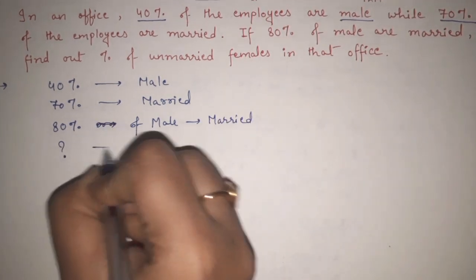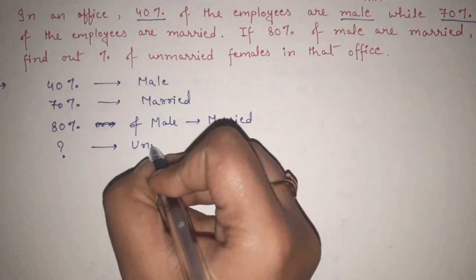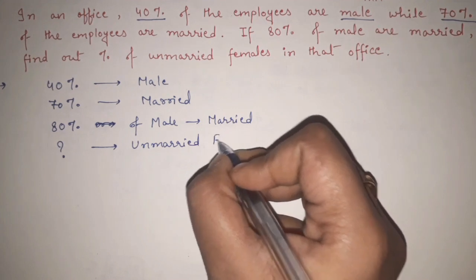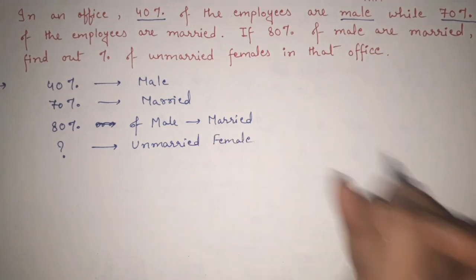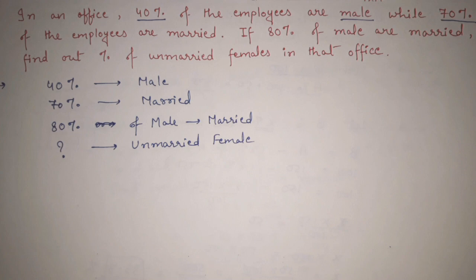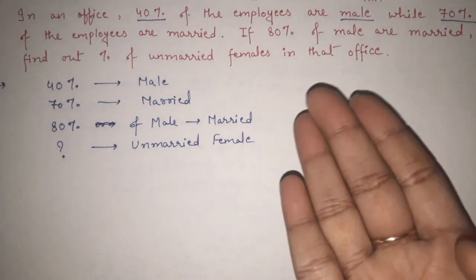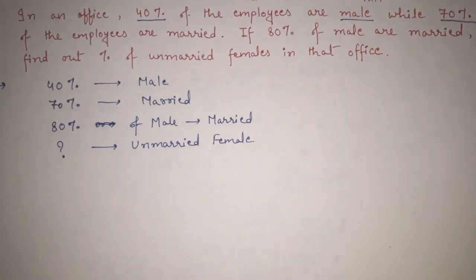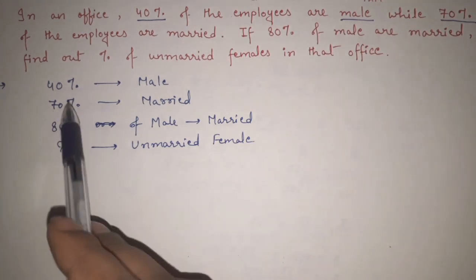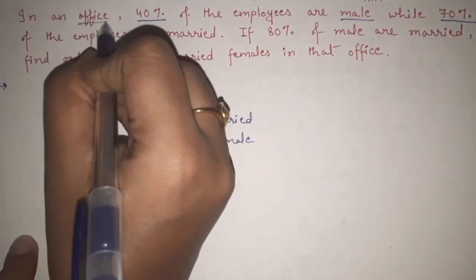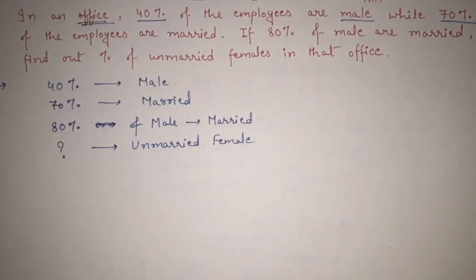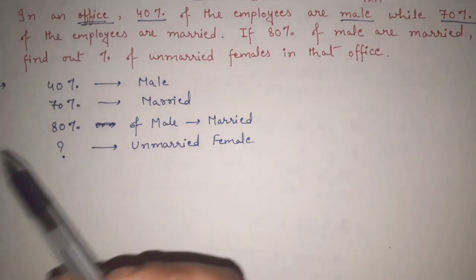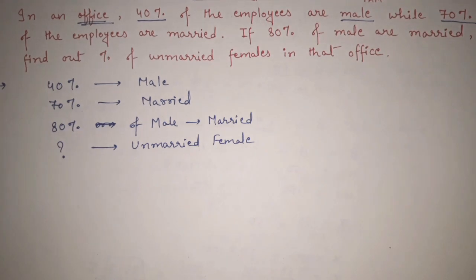So what is the percentage of unmarried females? So this question is not very easy as it is seeming to, because see, in this question we are having 4 different things: married, unmarried, male and female. These 4 criteria are there. We are talking about one office. Among the employees of the office, it is told that 40% of the employees are male. Overall, 70% of the employees are married.